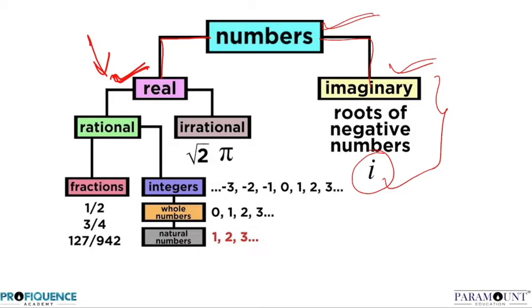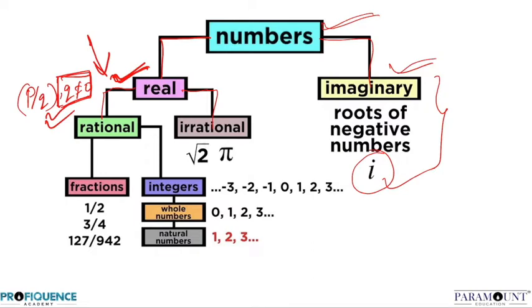Then real numbers get classified into two forms, that is, one is rational and the other is irrational. So if I talk about rational numbers, rational numbers are those numbers which can be represented in the form of p by q, where q is not equal to 0. This is the most important point which you need to keep in mind. Now the question that pops up in my mind is, what will happen if q is equal to 0? So you need to comment here what is the result when q is equal to 0.